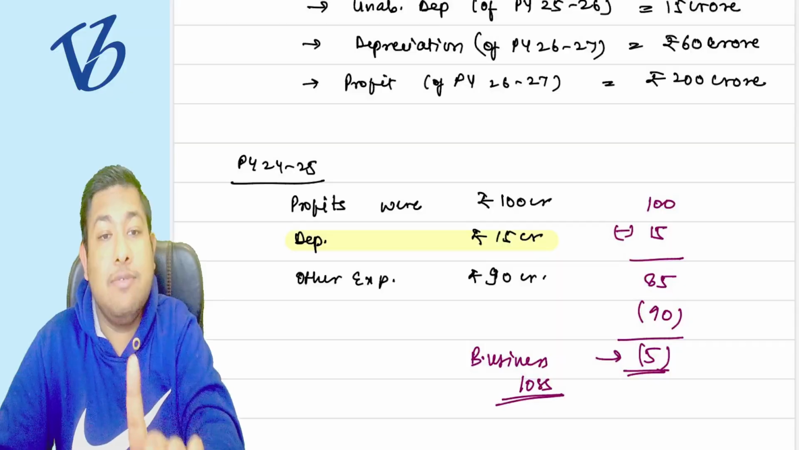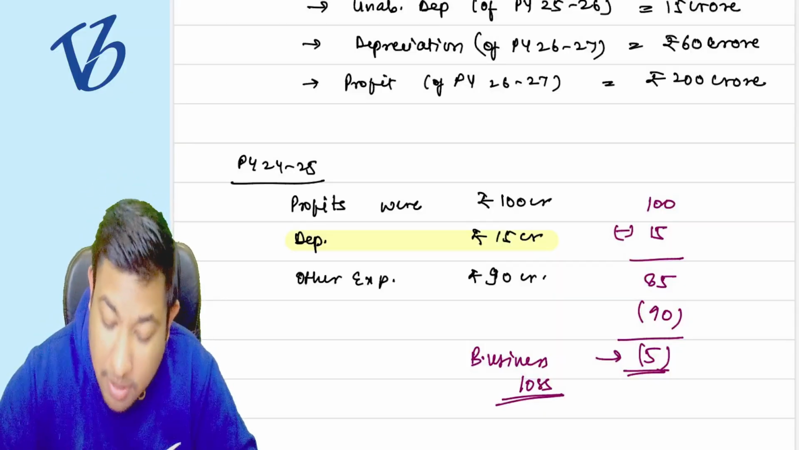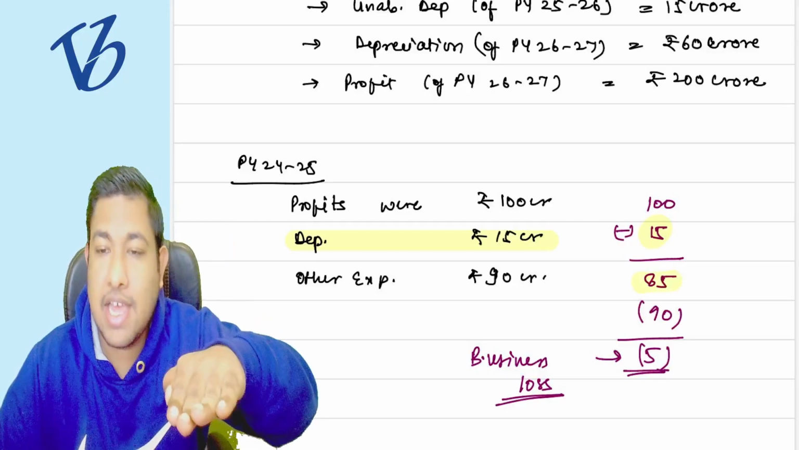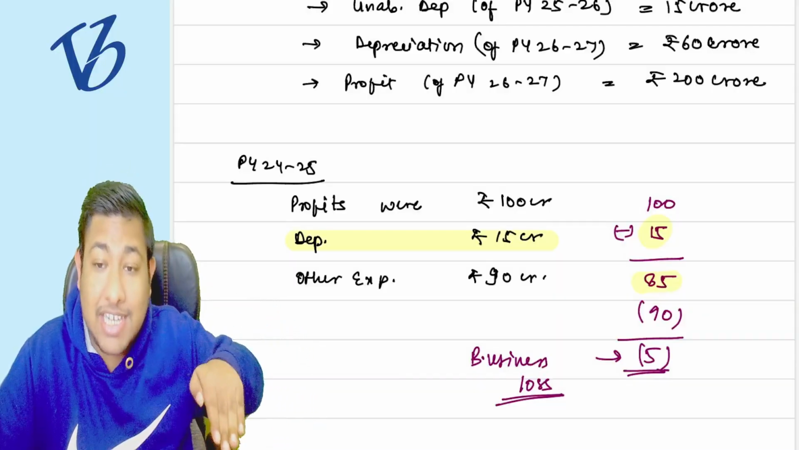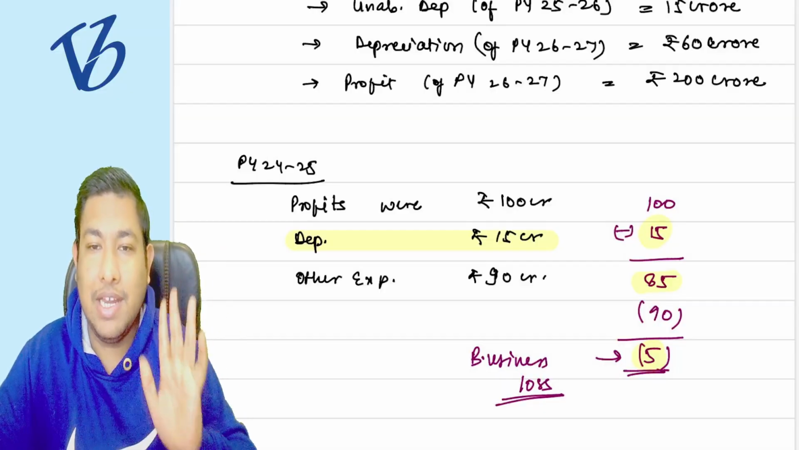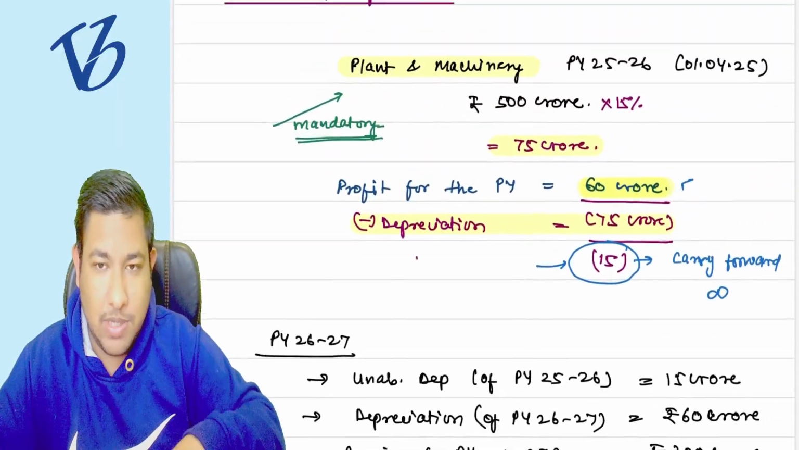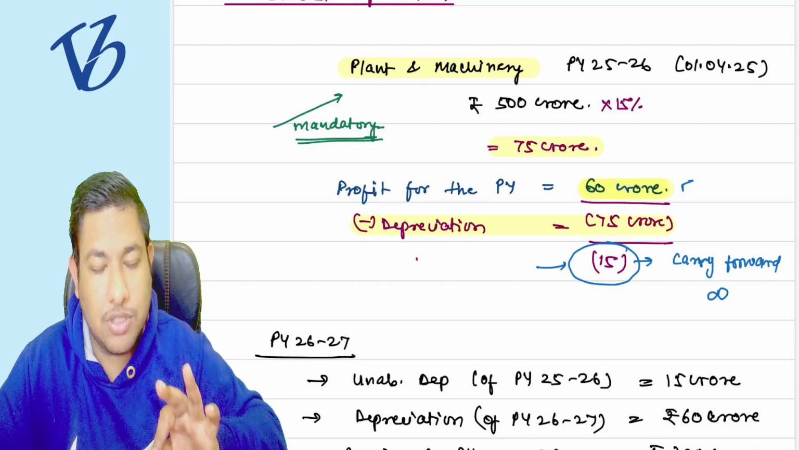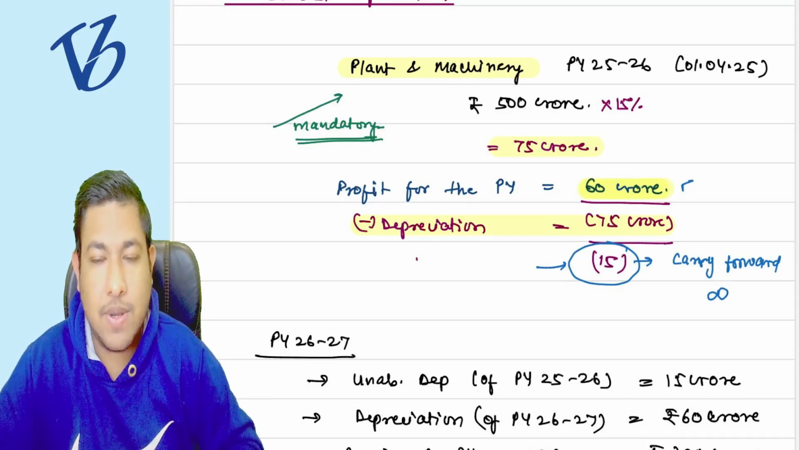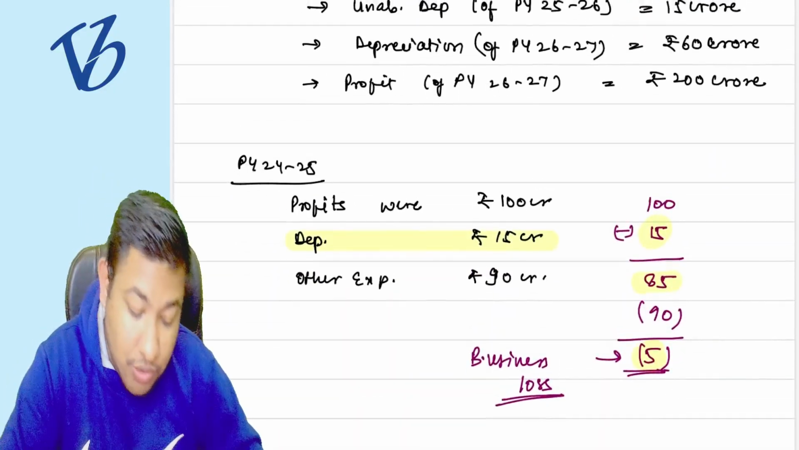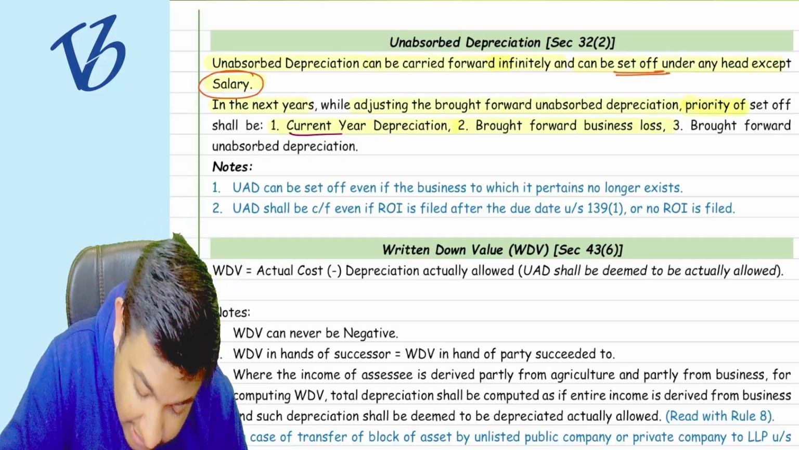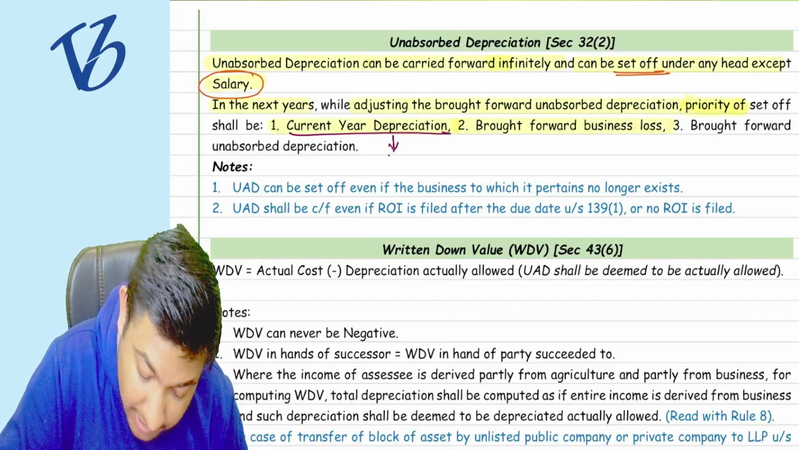It is not unabsorbed depreciation. Why is it not the unabsorbed depreciation? Because the depreciation is already absorbed in the profit. Now the profit still has 85 crore rupees, but due to the other expenses, this loss is coming, not because of the depreciation. In the earlier case, only because of the depreciation, the 15 crore rupees loss was coming. That is why it was known as unabsorbed depreciation. I hope you understood this particular point. So what they are saying is, first, you have to set off the current year depreciation because it is mandatory.